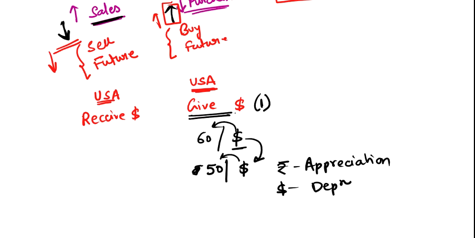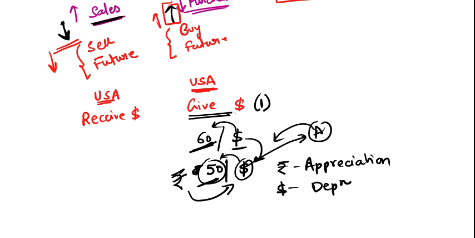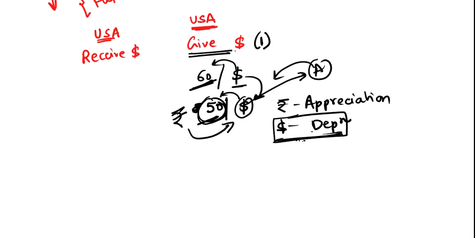Earlier you would have to pay 60, but now you have to give only 50 rupees just to take $1, and then this dollar you will transfer to that person from whom you are purchasing the good. Clear? So here you want the dollar to depreciate, and you are afraid of dollar appreciation.